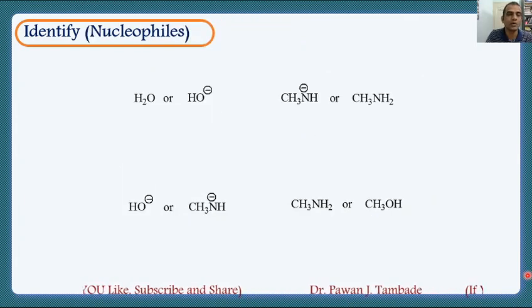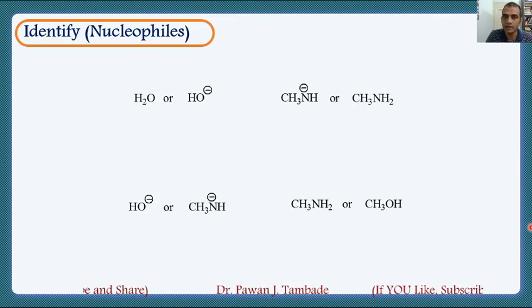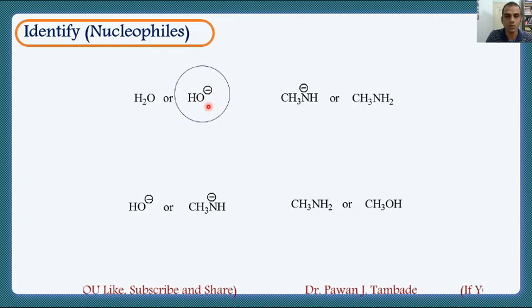Now identify the more nucleophilic species among the following pairs. Here also you need to put the same logic. A nucleophile is a species which is either neutral or negatively charged and shows a tendency to donate either a lone pair of electrons or a negative charge. The more the tendency, the more the nucleophilicity. If you look at the first pair, H2O and OH minus, H2O is neutral and OH minus is negatively charged, so it is highly unstable. It shows a strong tendency to donate this electron and become neutral. So among these two, OH minus must be more nucleophilic in nature.